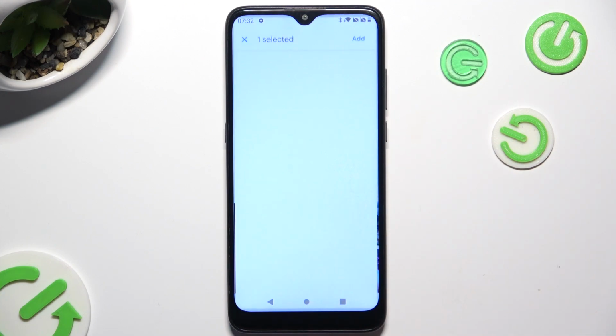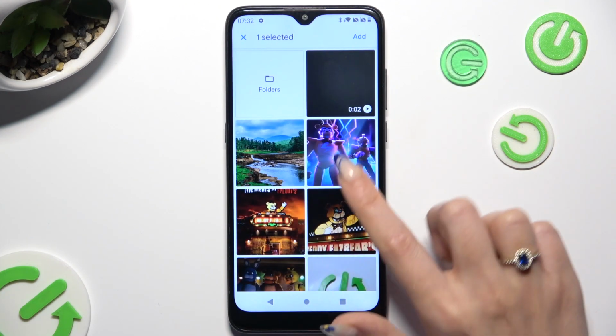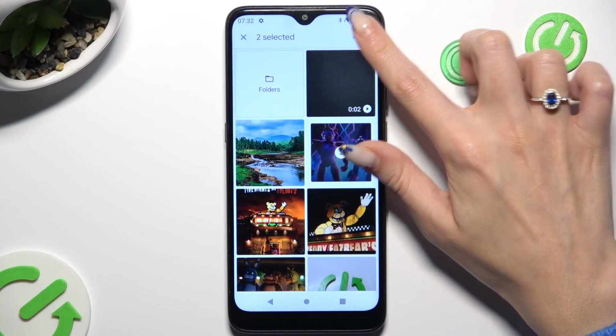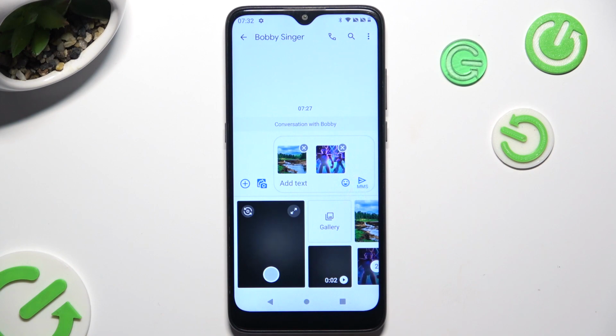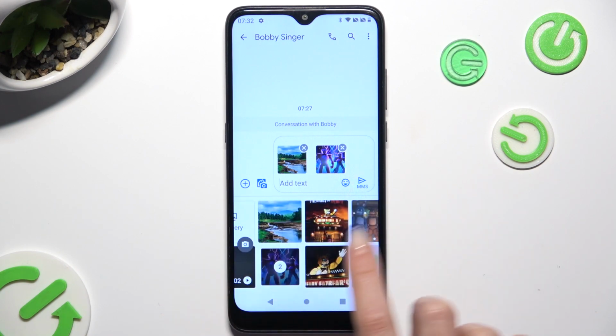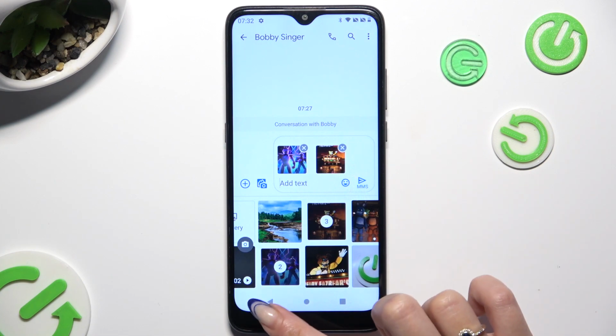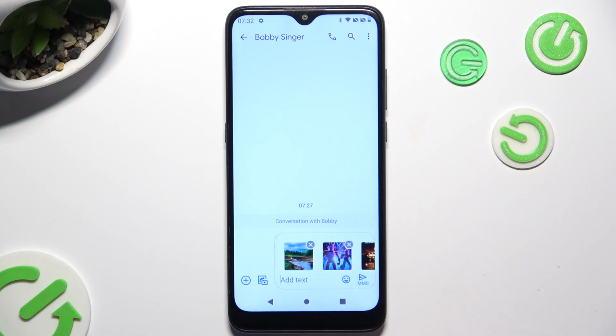Click on Gallery, hold it over here and tap on Add at the top right corner, or simply select it from this section. As you can see, all of my pictures were successfully added.